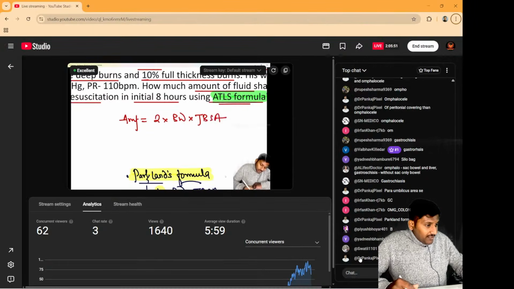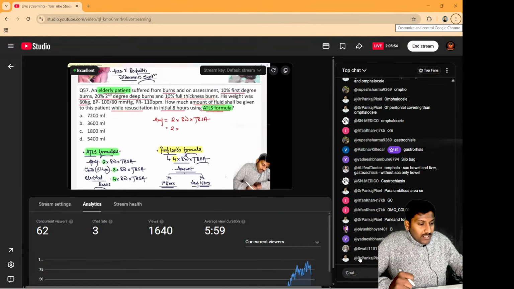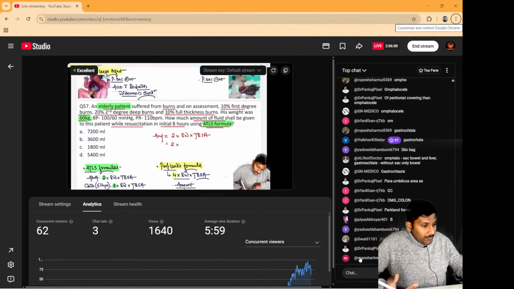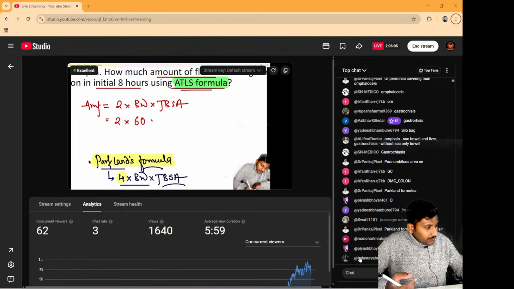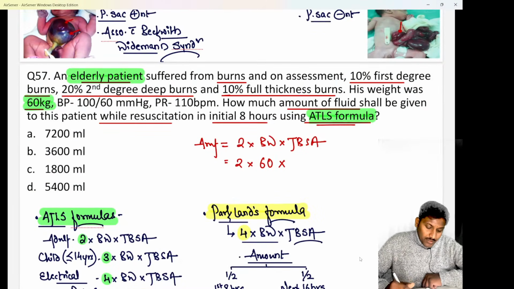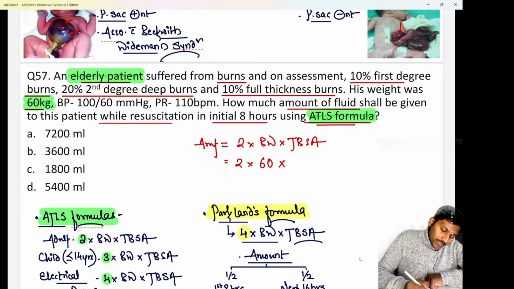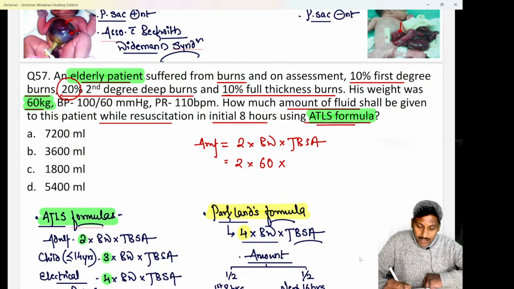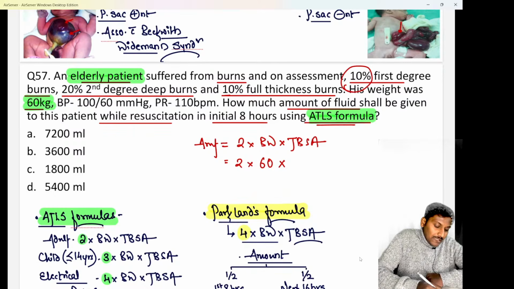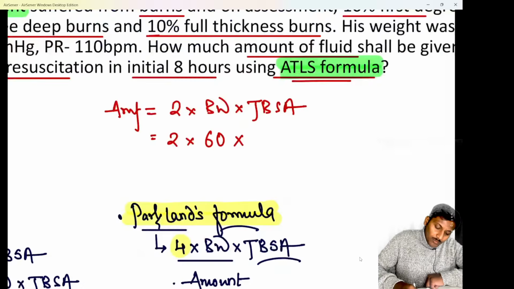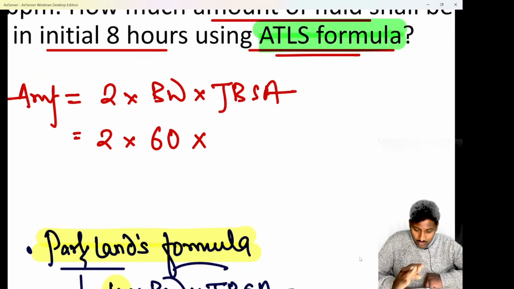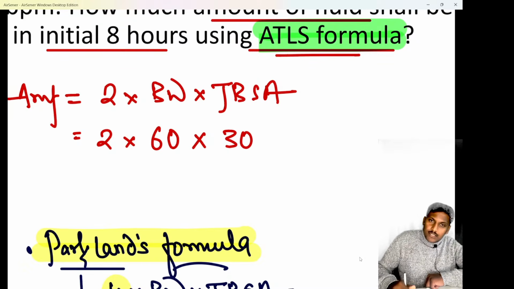So I hope all of you are quite aware. Parkland's formula is commonly used in practice, but basically the ATLS formula, according to the ATLS protocol, they are going to use it. Clear? So please remember, the total body surface area of burns here is going to be this 20% of second degree deep burns and 10% of full thickness burns. That is 30%. You'll be like, so why not this? Reason: first degree burns are not calculated when we calculate the total body surface area of burns for fluid calculation. So during fluid calculation, we do not consider the first degree burns.